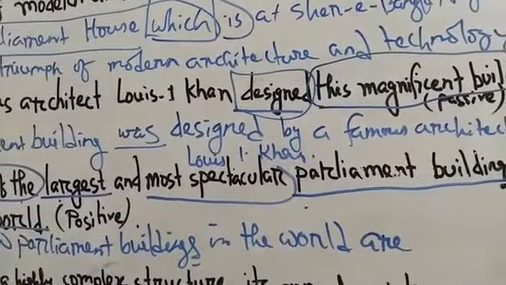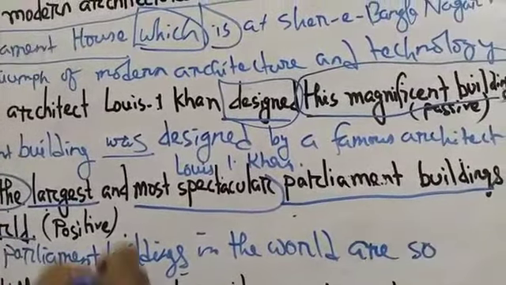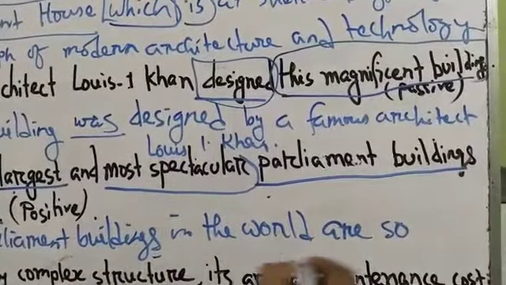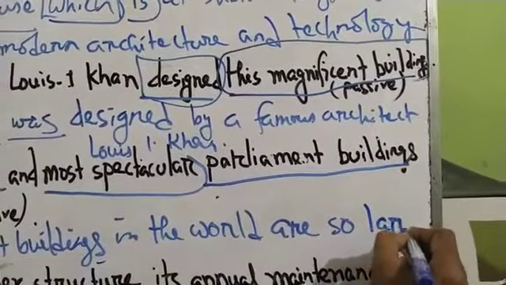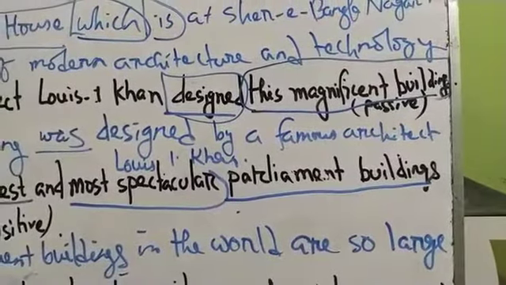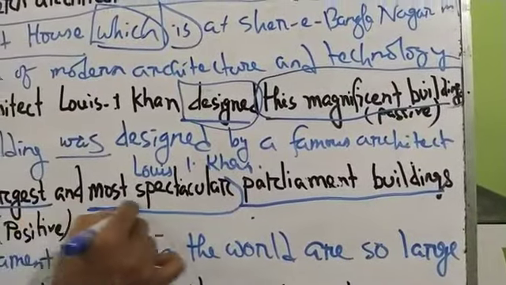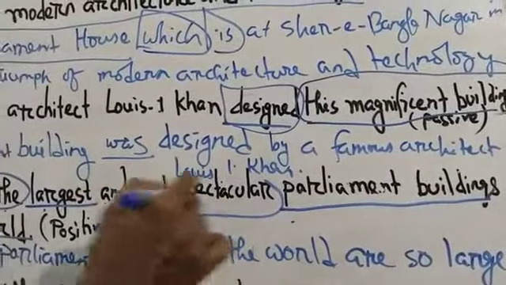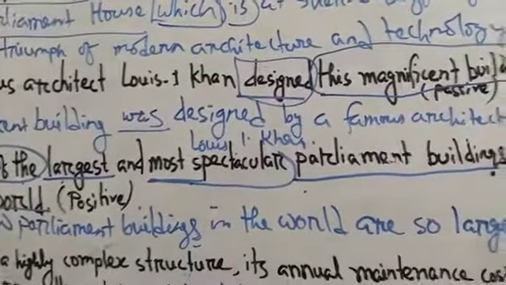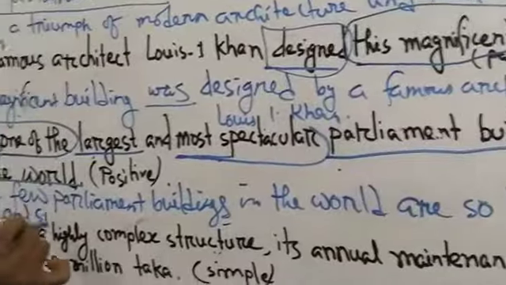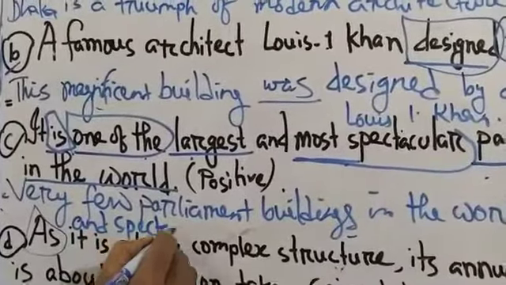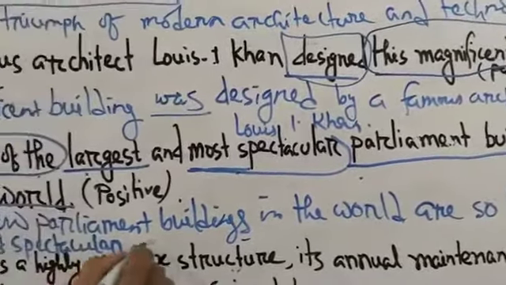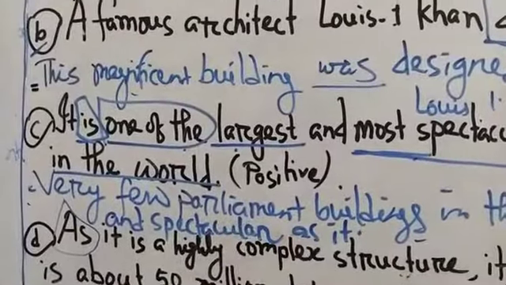And then according to the rule you have to use here "so." Very few parliament buildings in the world are so large. And here you see 2 degrees. The largest is 1 degree and the most spectacular is another degree, and so large and spectacular, and then another is 8.